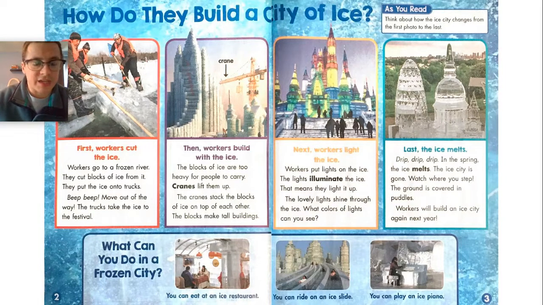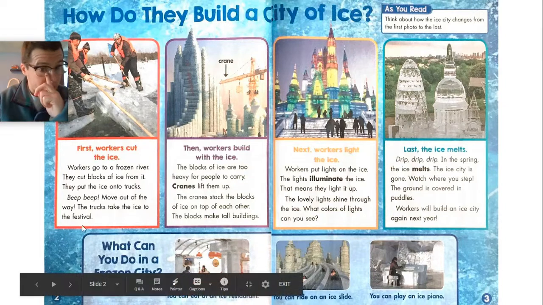First, workers cut the ice. Workers go to a frozen river. They cut the blocks of ice from it. They put the ice onto trucks. Beep, beep, move out of the way. The trucks take the ice to the festival.